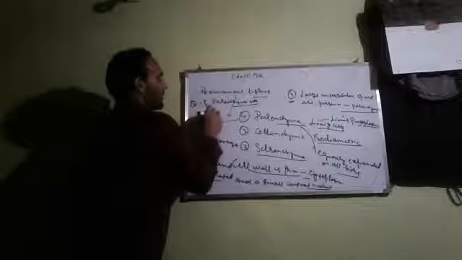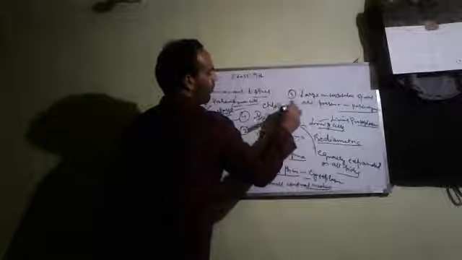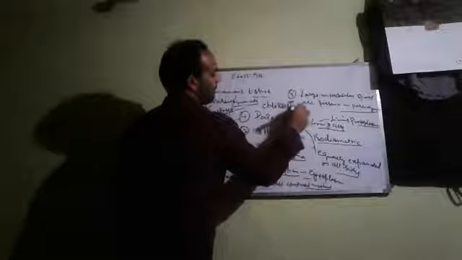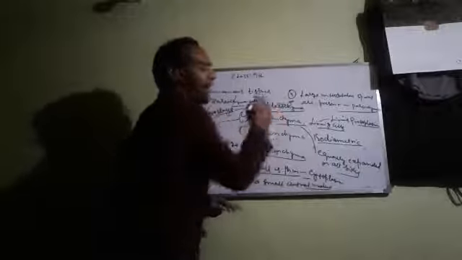Sometimes, if parenchyma cells contain chloroplasts, at that time it is known by a special name, chlorenchyma.